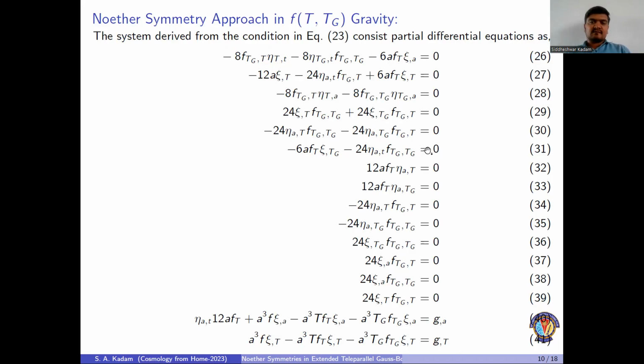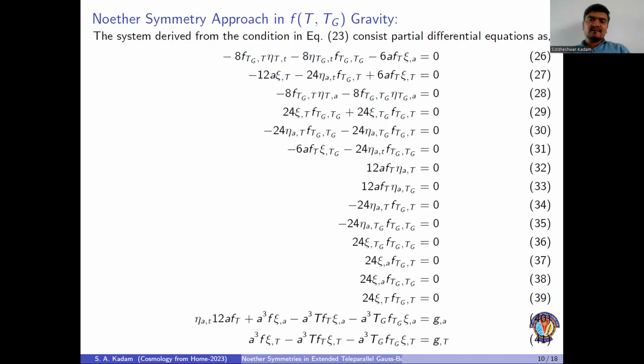To solve this system of partial differential equations, we have two ways. Either one can consider a non-trivial Noether vector which satisfies all those equations, and can obtain the form of f(T, Tg).